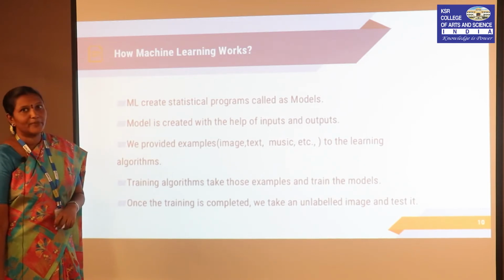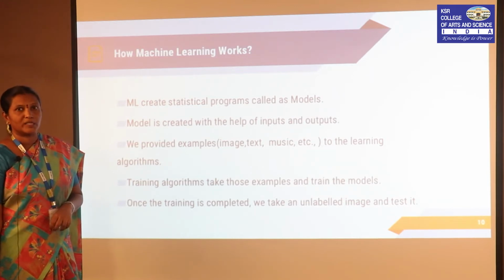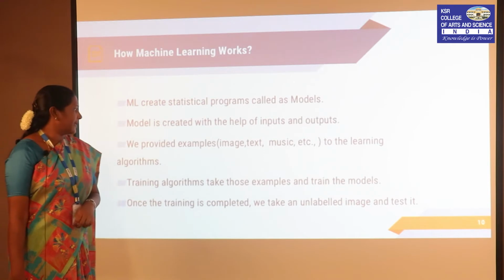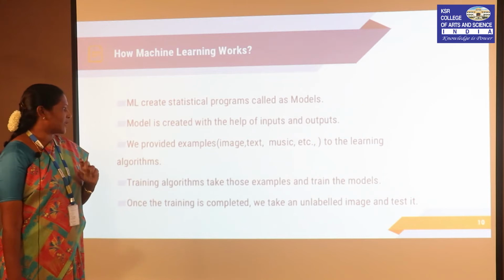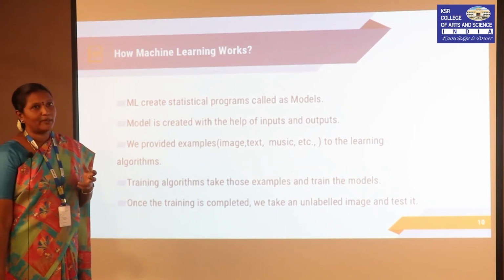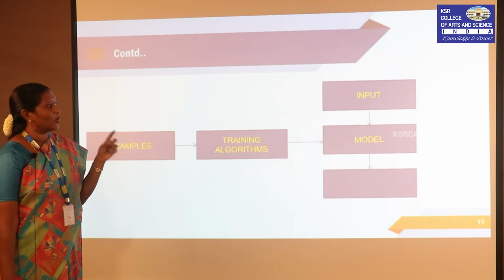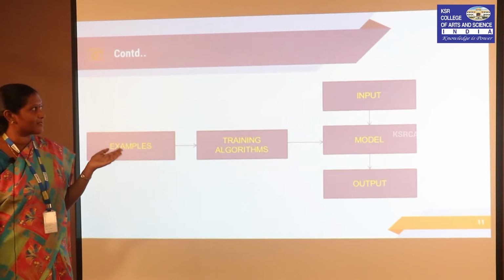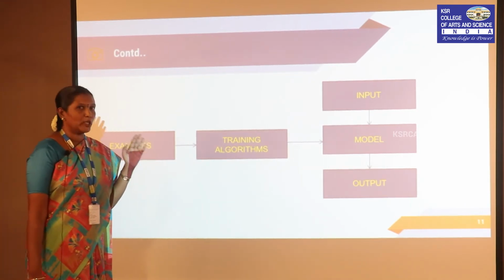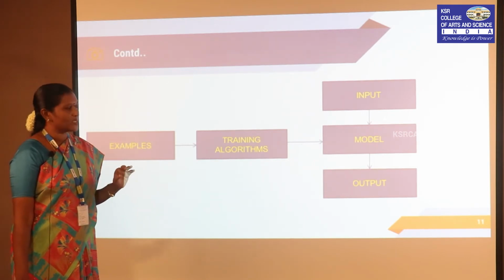The examples, in the sense, we can provide the data in the form of images, video, music, text, etc., whatever we want. Training algorithms take those examples and train the models. Once the training is completed, they take unlabeled data and test it. So, we are providing the examples to the training algorithms. We model our machine by providing models. We train the machine in the sense that if we provide an input in any form, that input is predicted by the model and then it produces the output.